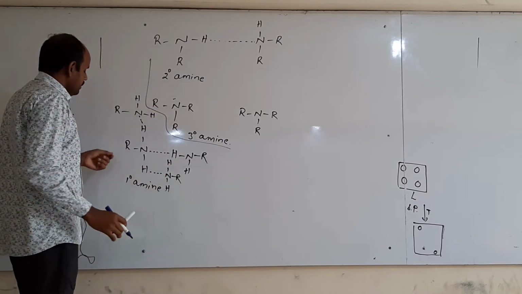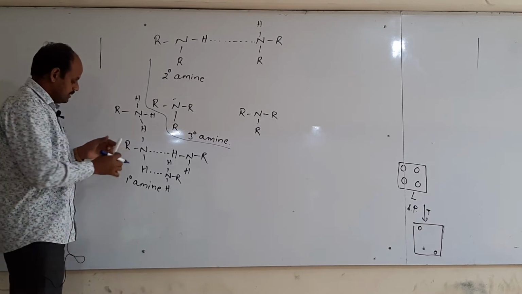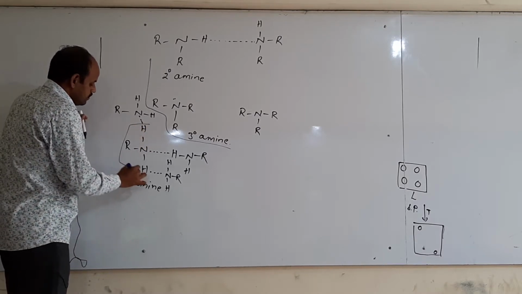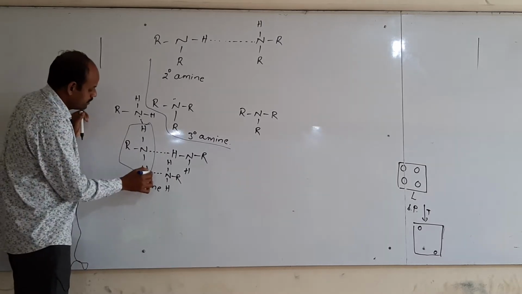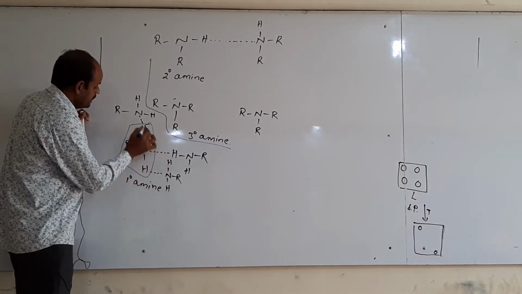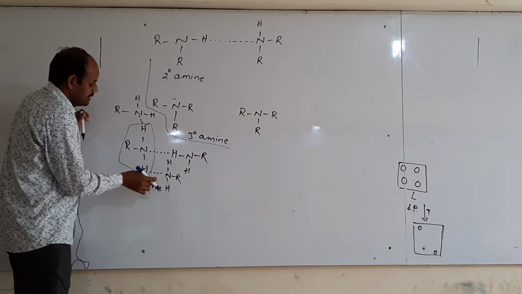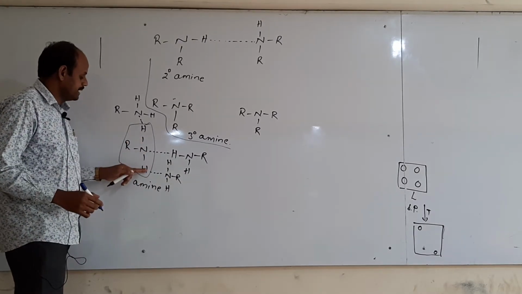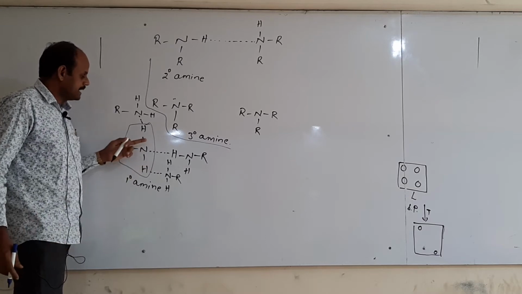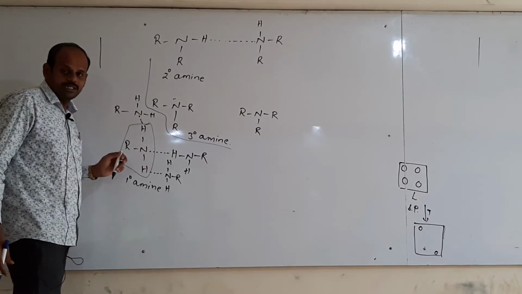Thus if you take one primary amine, this unit, how many hydrogen bonds can it form? Here 3 hydrogen bonds are formed with 3 primary amines. Thus 3 hydrogen bonds are present. When the number of hydrogen bonds increases, the boiling point also increases.